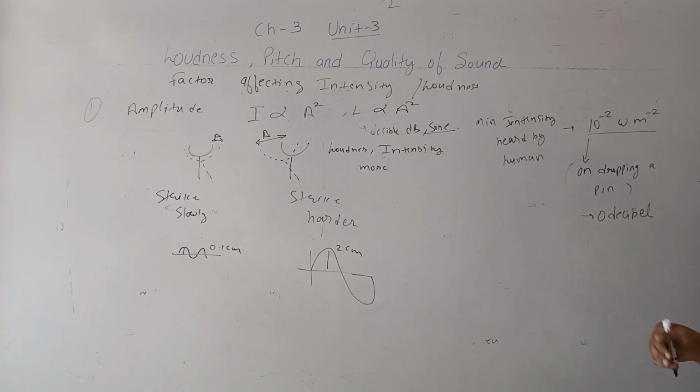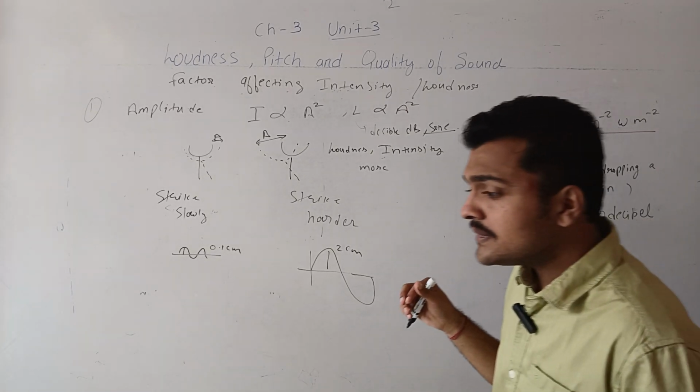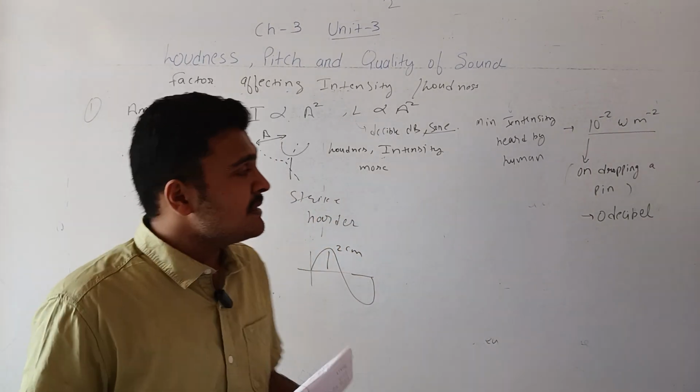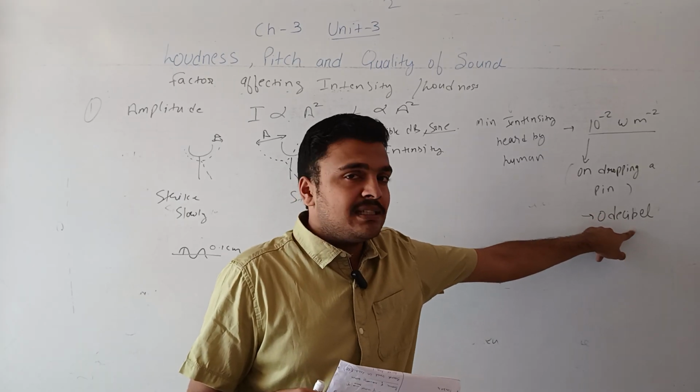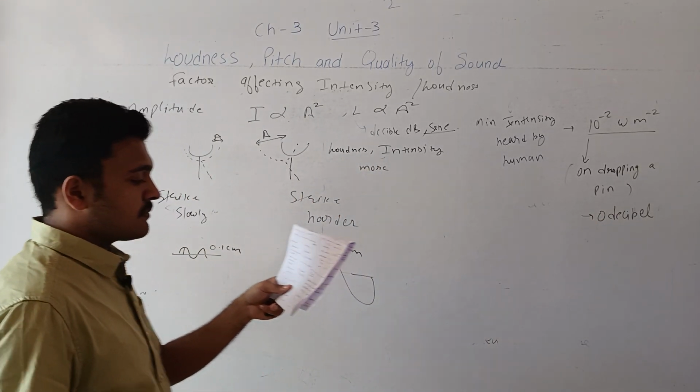This much energy, 10 raised to power minus 2 joules per second, is transmitted in a unit area of 1 square meter. So when we say pin drop silence, it means complete silence or 0 decibel of sound.